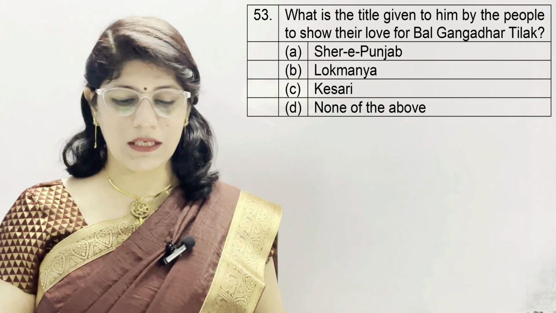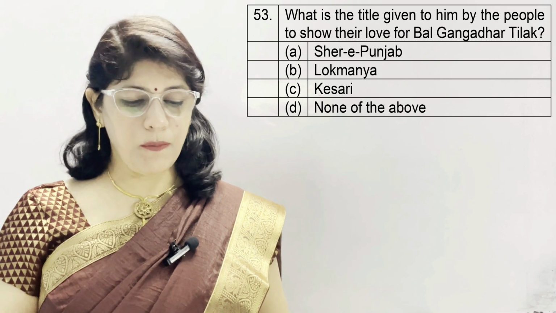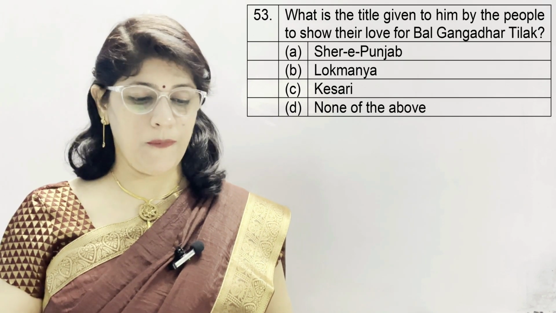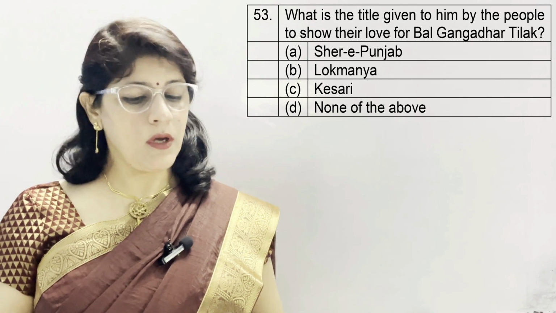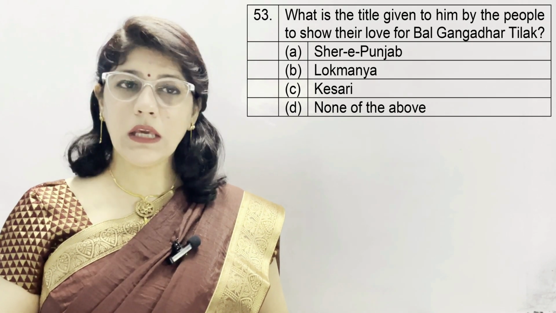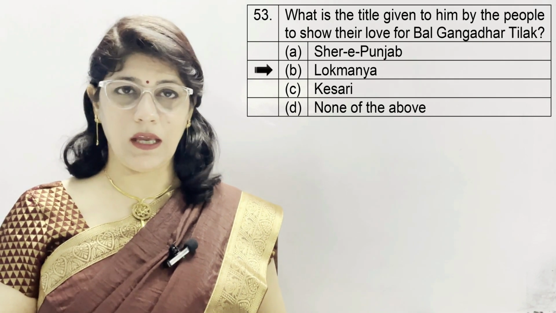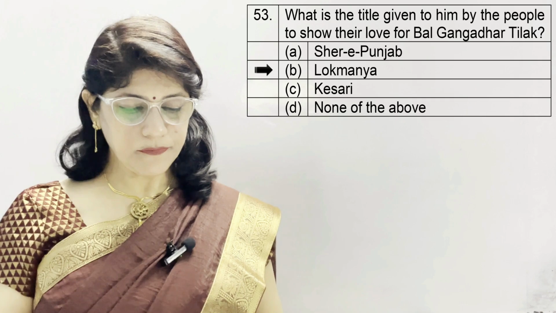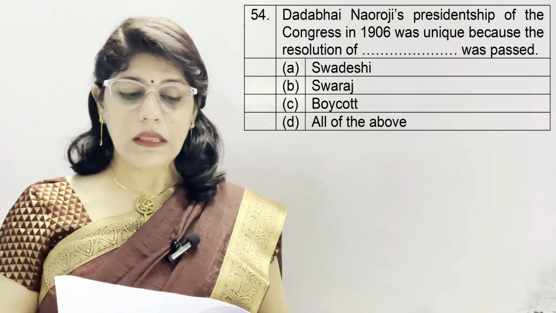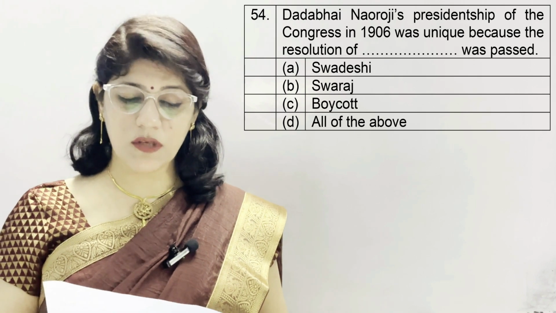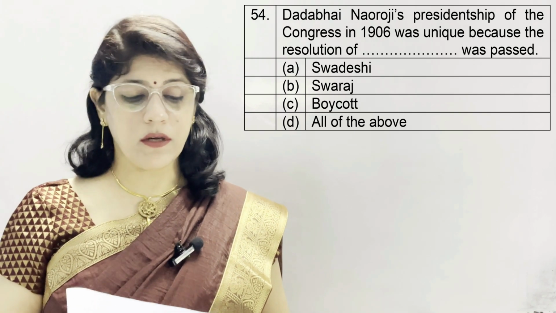Question number 53. What is the title given to him by the people to show their love for Bal Gangadhar Tilak? A option Sher-e-Punjab, B. Lokmanya, C. Kesri, and D. None of the above, and the correct option is B. Lokmanya Tilak.